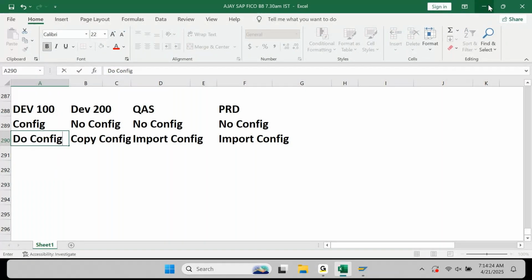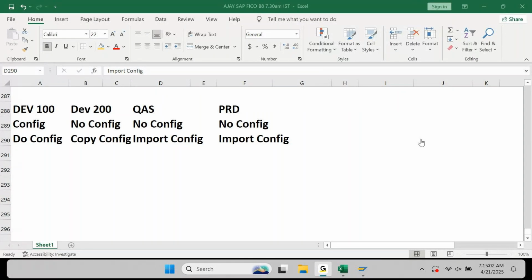Here you will do the configuration. In 200, you will copy the configuration. In quality, do we copy the config or import the config? Import. In quality, you will import the config. In production, also, you will be importing the config. The terminology that you are using is also very, very important. Small points, but they add a huge difference when you're talking to any project, when you're working in any project.